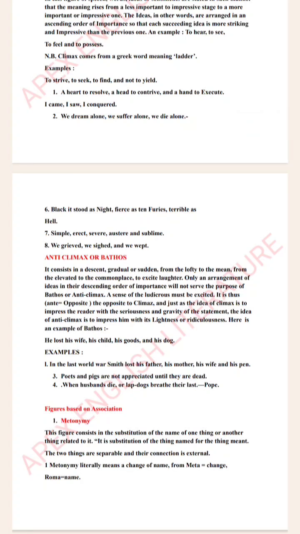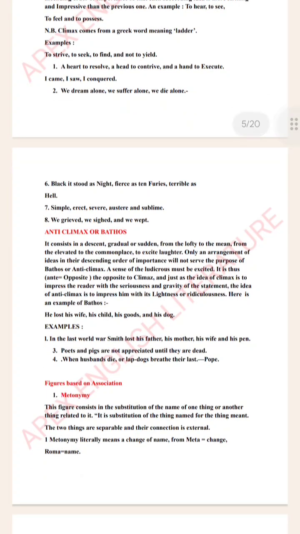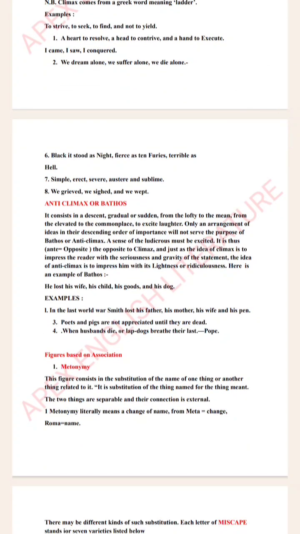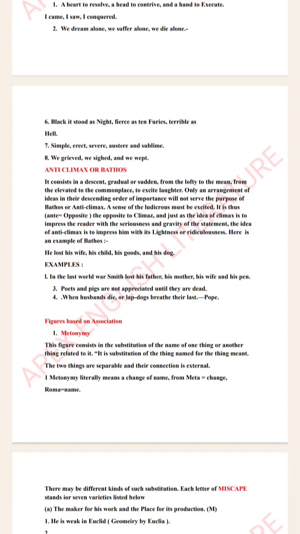Next is anticlimax or bathos. It is exactly the opposite of climax, where the most important part of the sentence is in the first part of the sentence, and with the length of the sentence, the importance of the sentence decreases. For example, when husbands die or lapdogs breathe their last. As you could see, when husbands die is important, but again the action falls, as in the next part the poet is saying or lapdogs breathe their last. So husbands are compared to lapdogs, which is nothing but anticlimax, as the significance of the sentence is decreasing.